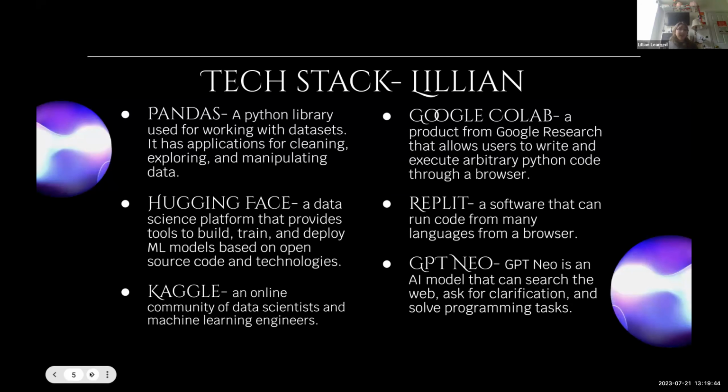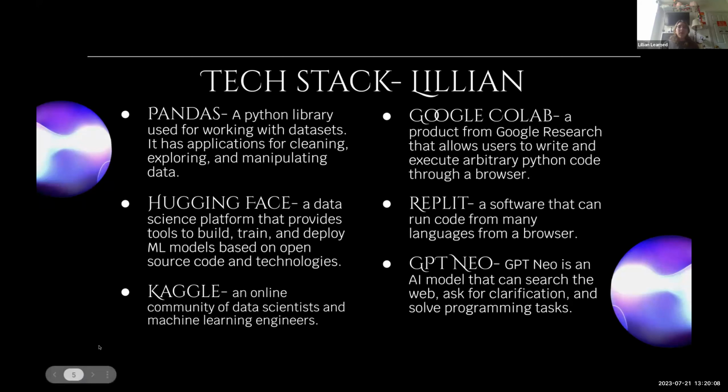We used Kaggle to find our data set, and it's an online community of data scientists and machine learning engineers. We use Google Colab for the early stages of learning and training our model. It's a product from Google Research that allows users to write and execute arbitrary Python code from just a browser, which makes it really crucial because it's so accessible, and no matter what computer you're using, we can all use it.